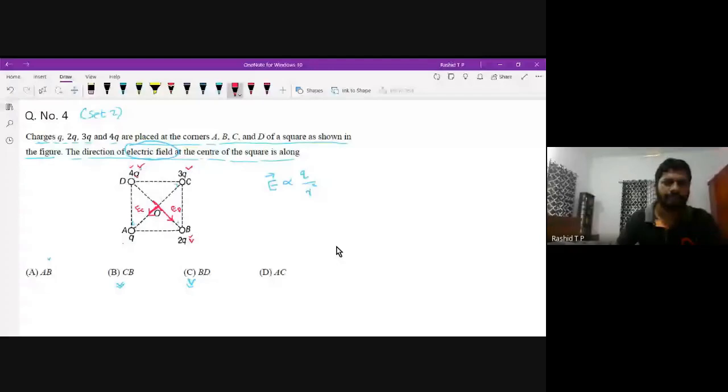This is the electric field because of the charge at the point B. The electric field at the same point because of the small charge q is very small, less than EB. This is the electric field because of the charge placed at A.